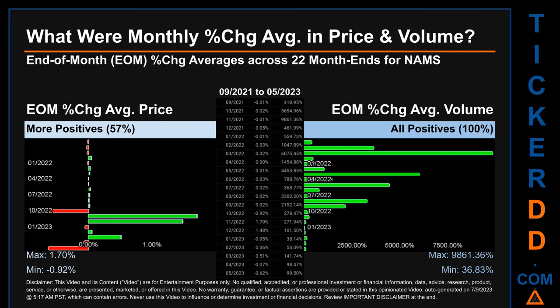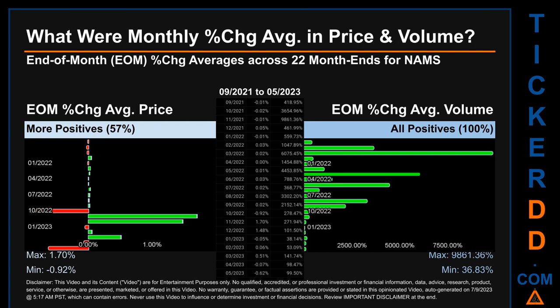What were end-of-month percentage change averages in price and volume for NAMS? The monthly average of percentage change in price and in volume were calculated for each of the 22-month ends. That calculation took daily percentage changes and averaged them for each given month. If a month end came out negative, then it means that the month summarily saw a negative change.